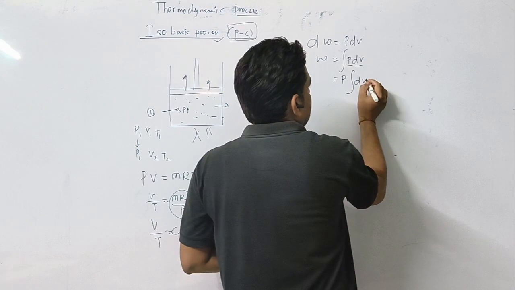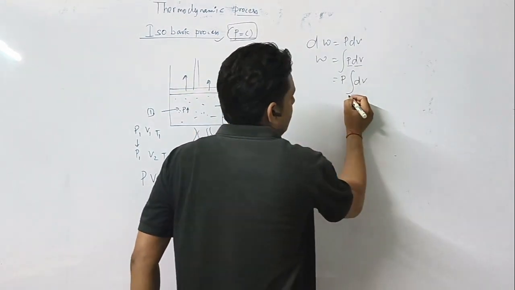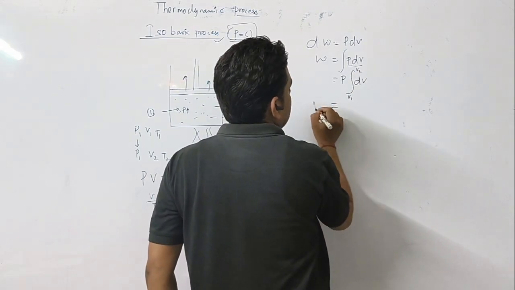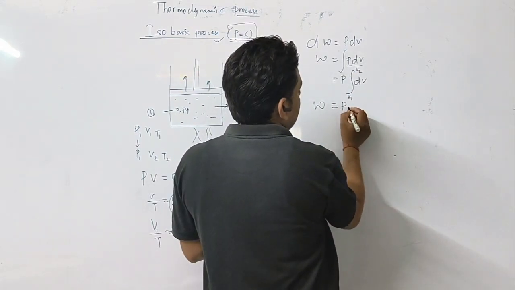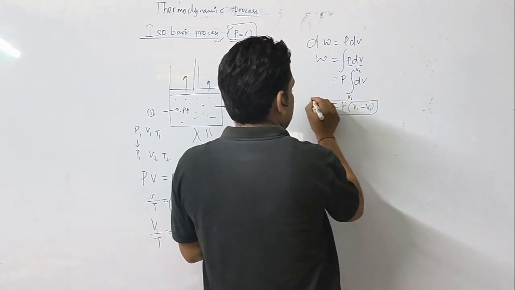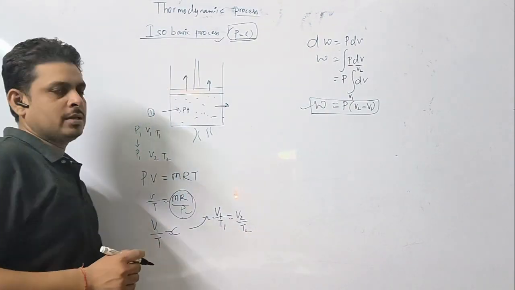So integration of dV, where volume changes from V1 to V2, with lower limit V1 and upper limit V2. So work done will be equal to P into V2 minus V1. This is the formula of work done for the isobaric process.